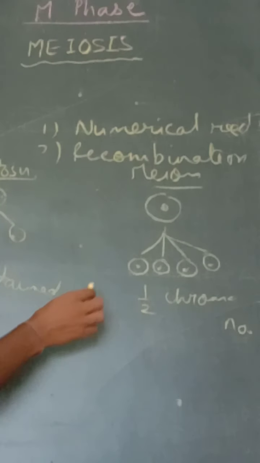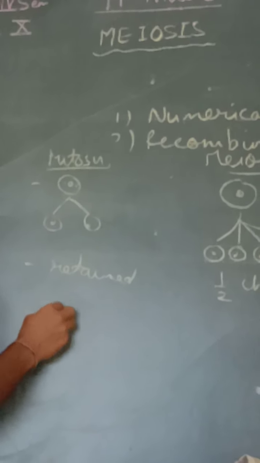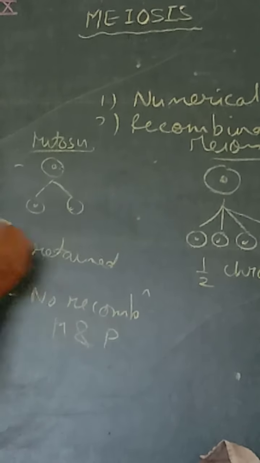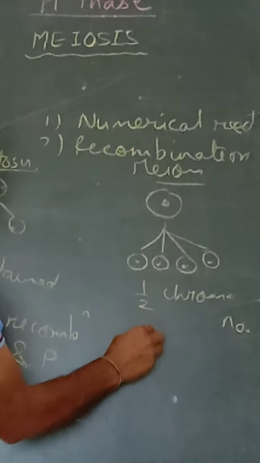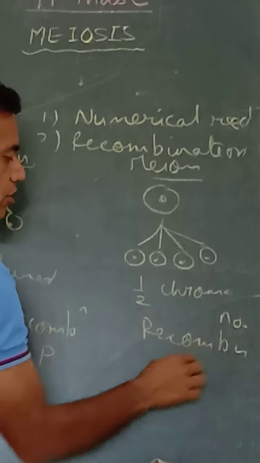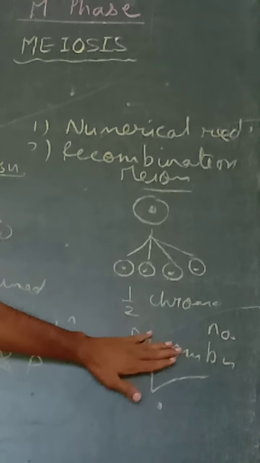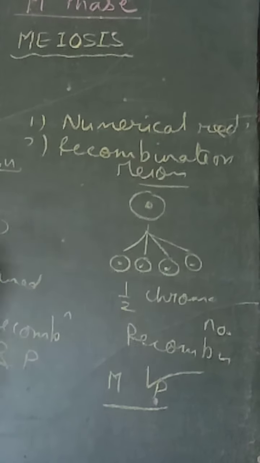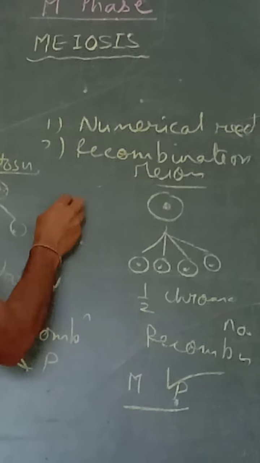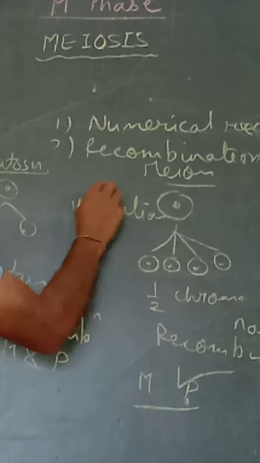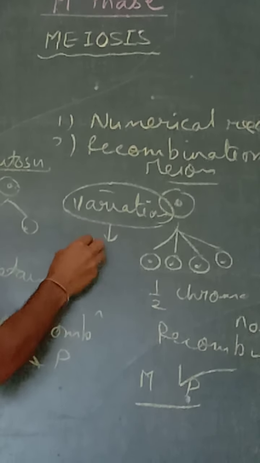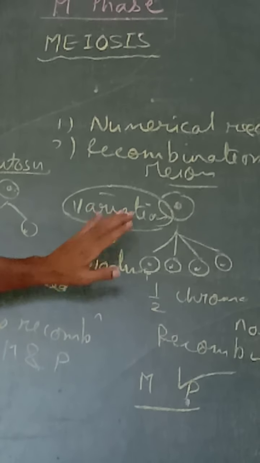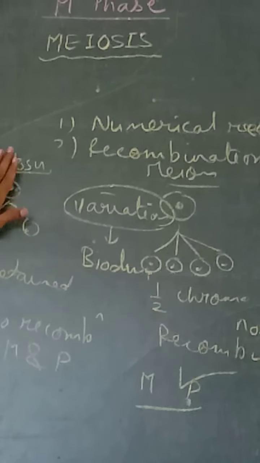More important is that in mitosis there was no recombination between the maternal and paternal genes, whereas in meiosis recombination takes place. Recombination, that is the meeting of maternal and paternal chromosomes, thereby produces variations. Variations then result in the huge biodiversity present in nature. So this is how meiosis is different from mitosis.